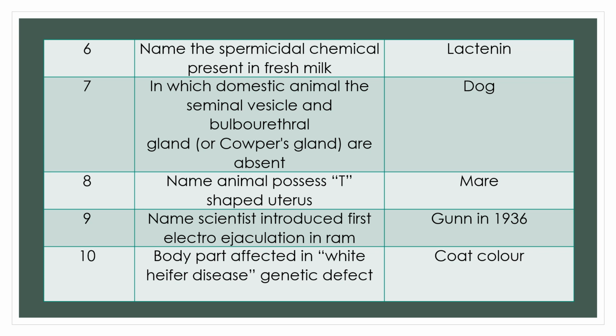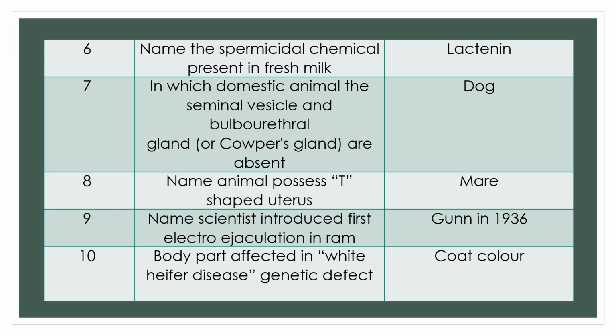Question 9. Name the scientist who first introduced electroejaculation in ram. Answer: the scientist is Gunn, in 1936.